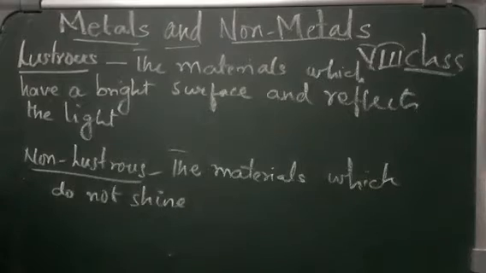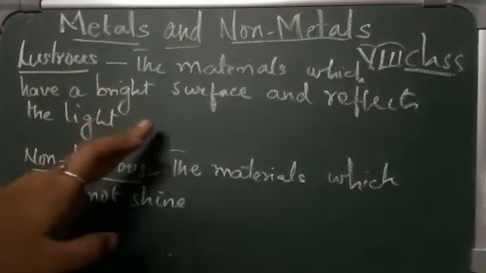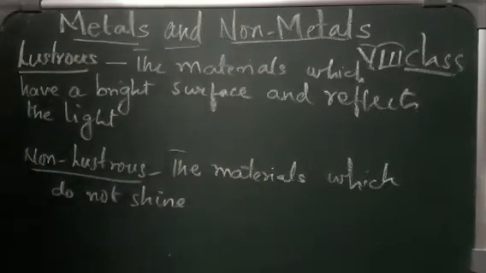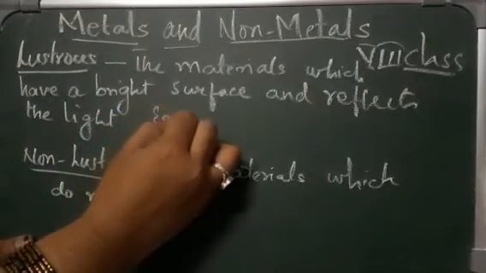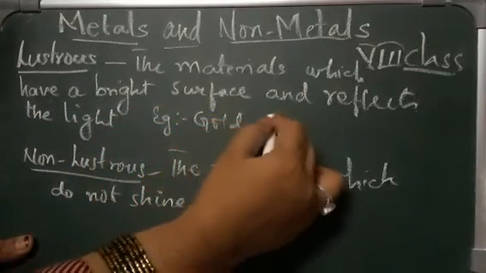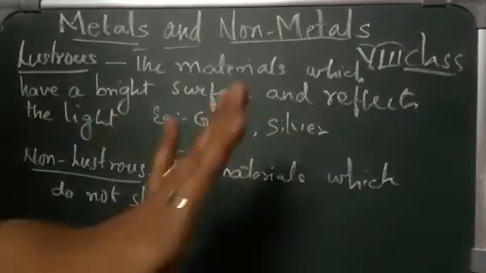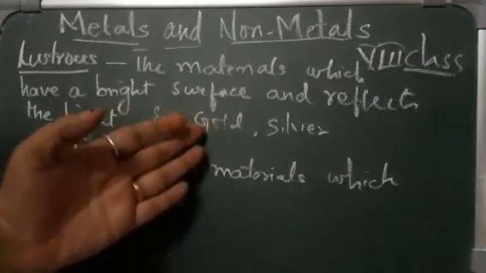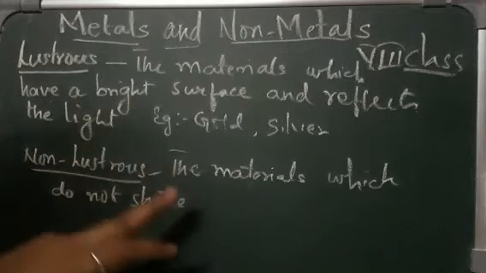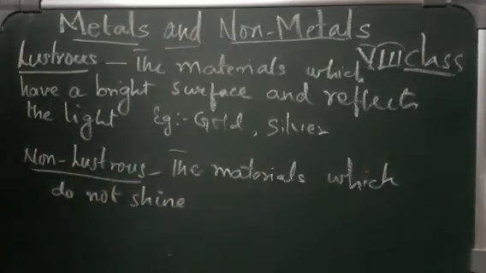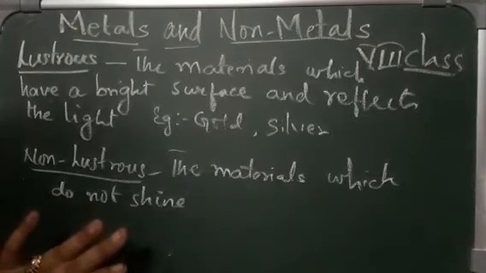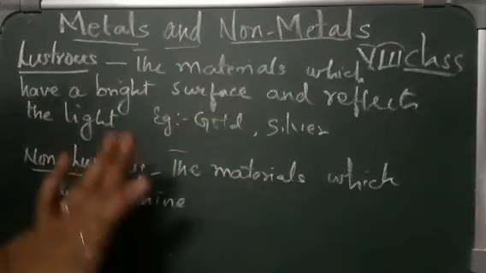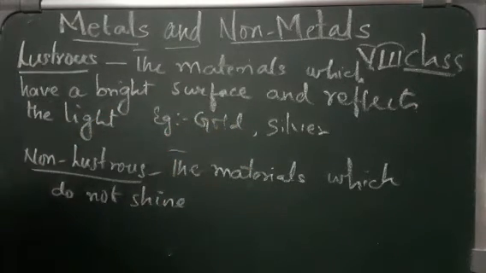So what have we learned? The materials which have a bright surface and reflect the light are called lustrous. For example, you have seen gold and silver. They shine when the light falls on them. Steel plates also shine when light falls on them. Whereas the materials which do not shine are called non-lustrous, and the materials which shine are called lustrous. So which is metal and which is non-metal here?